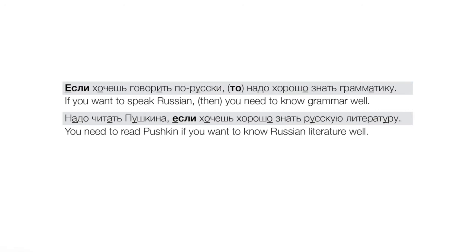Okay, now again, these clauses could come in any order, right? You need to read Pushkin if you want to know Russian literature well. Надо читать Пушкина, если хочешь хорошо знать русскую литературу. Now again, note here that this is if then. We're talking about conditions. This has nothing to do here with whether or not, right? This is something completely different. And here we're using если, right?